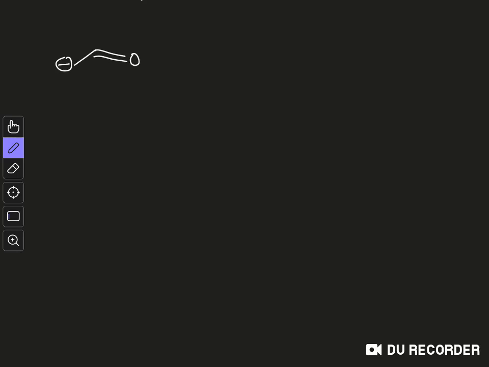So you have these 2 pi systems over here. This is the pi CO and this is the pi star CO, and this is the PC, the p orbital of carbon. So you will have energy levels like this one and this one.